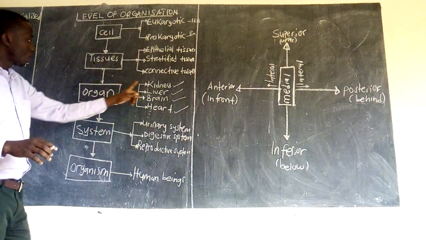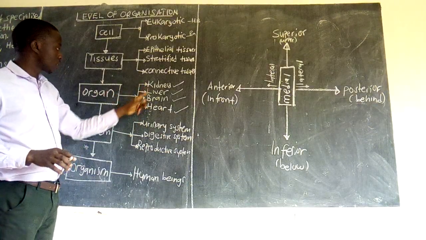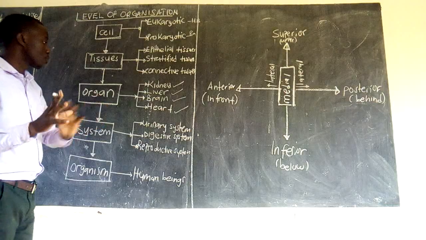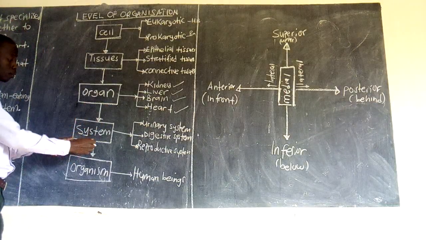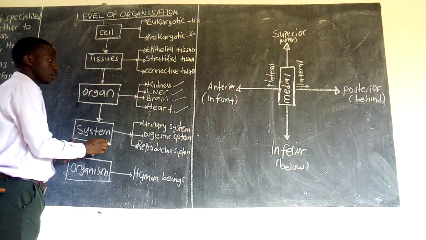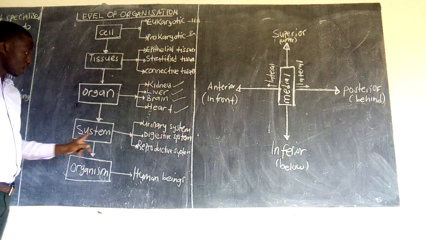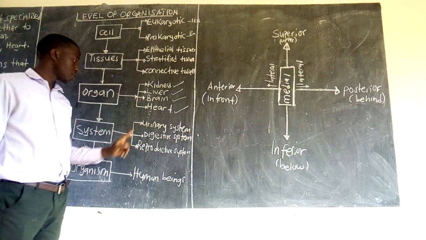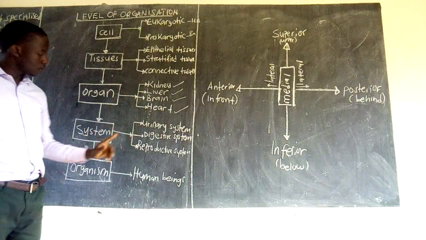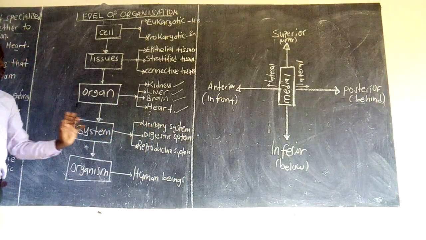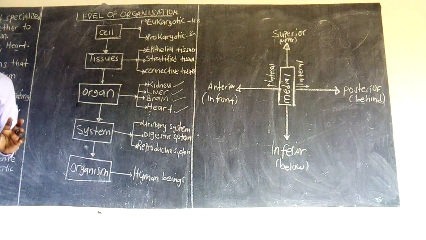So, when more than one of these organs come together, they form various body systems. Examples of those body systems are the urinary system, digestive system, reproductive system, nervous system, endocrine system, skeletal system, name it all.